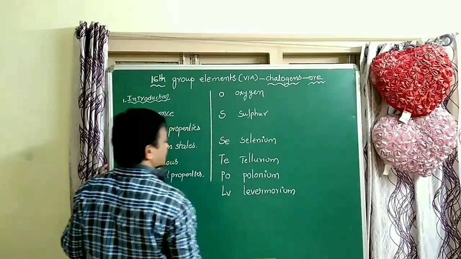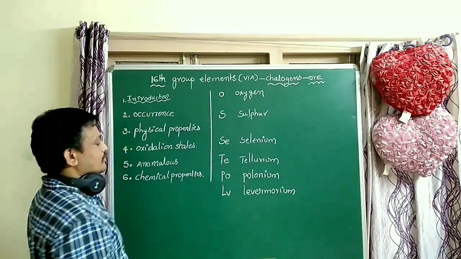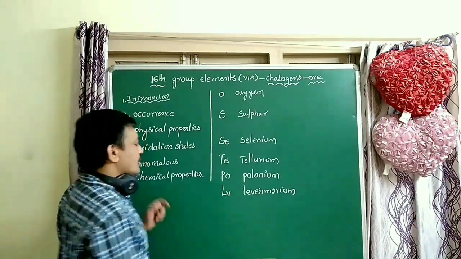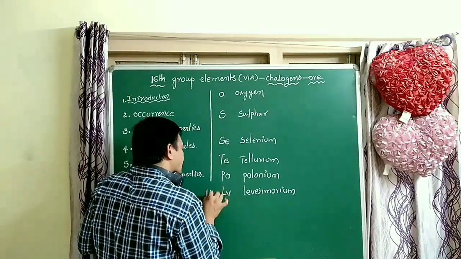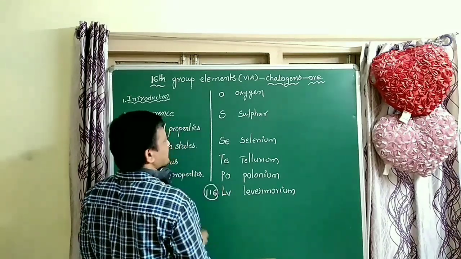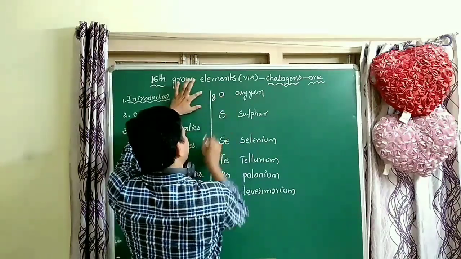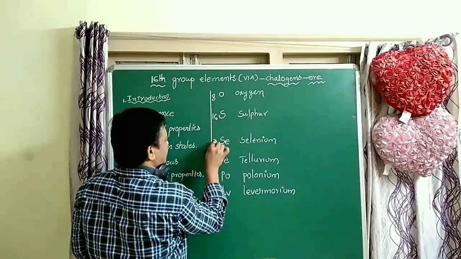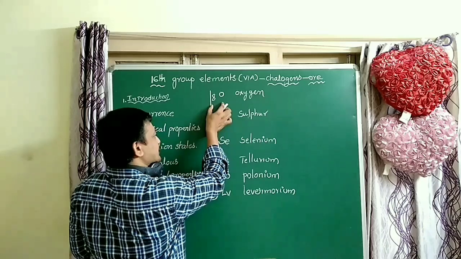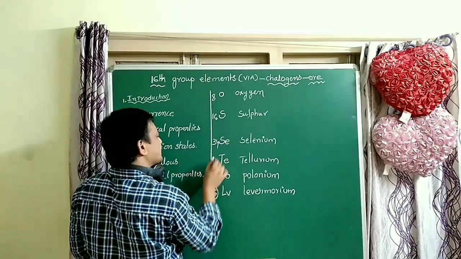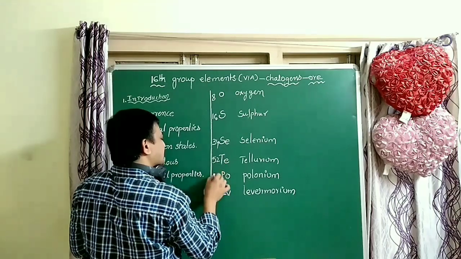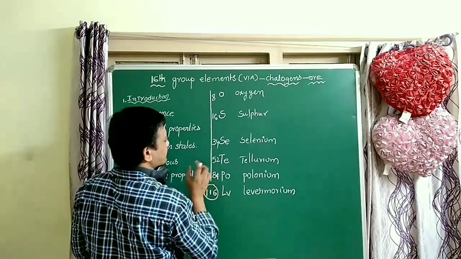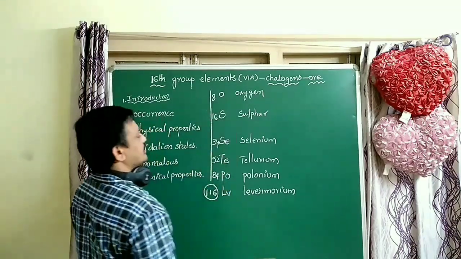So very important element, newly born elements. Newly discovered element, livermorium, the 116 element. Which element, students? 116 element. The atomic numbers are 8, then add 8 to get 16, add 18 to get 34, add 18 to get 52, add 32 to get 84, and add 32 to get 116. These are atomic numbers of these elements.